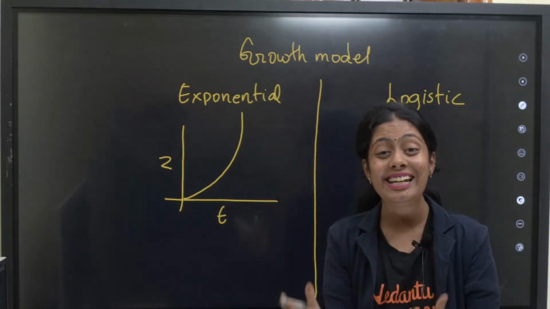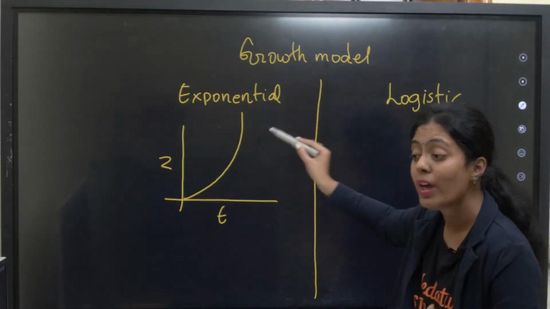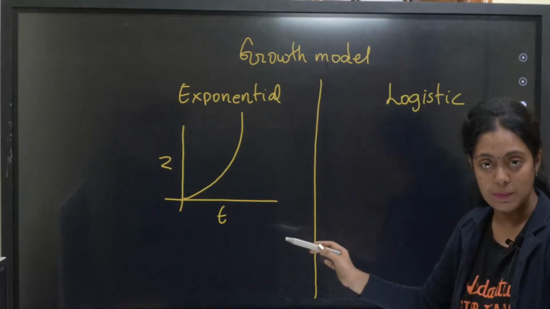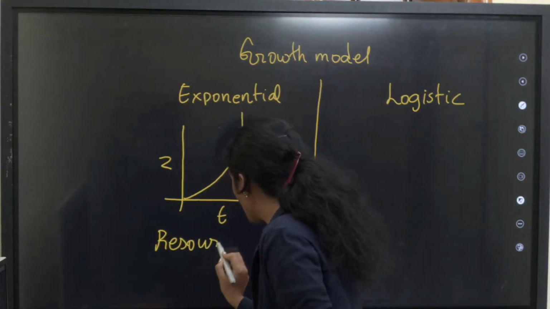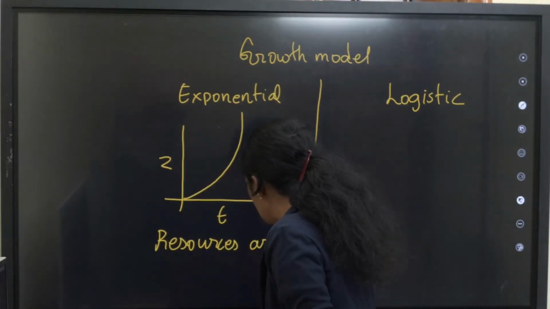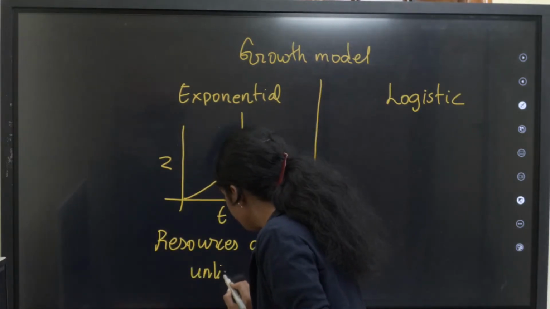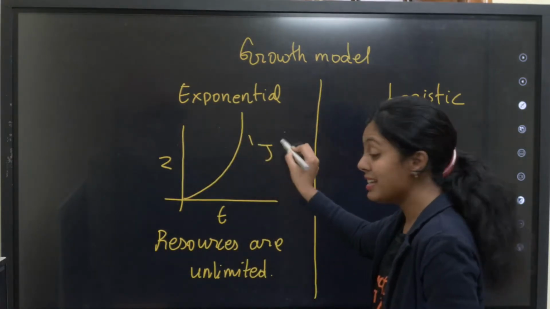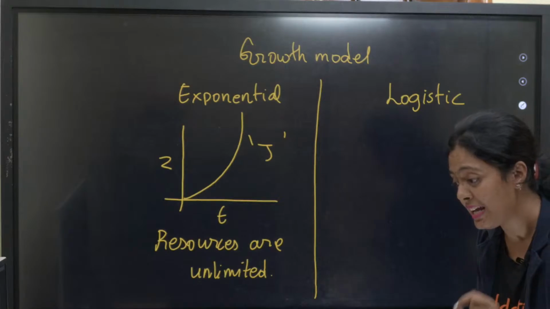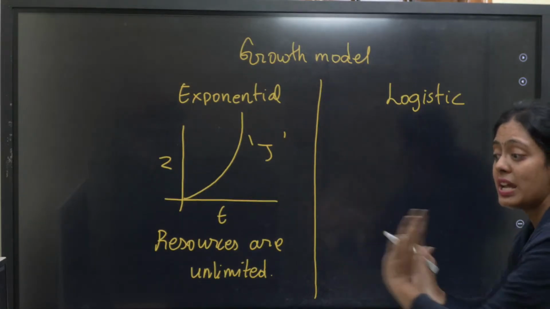Assuming there is no end to the growth, that is your exponential growth model. Okay, so what do they tell here? They tell here that the resources are unlimited. Okay, so what kind of graph is this? It is a J-shaped graph. Very good, Janice. This is a J-shaped graph.